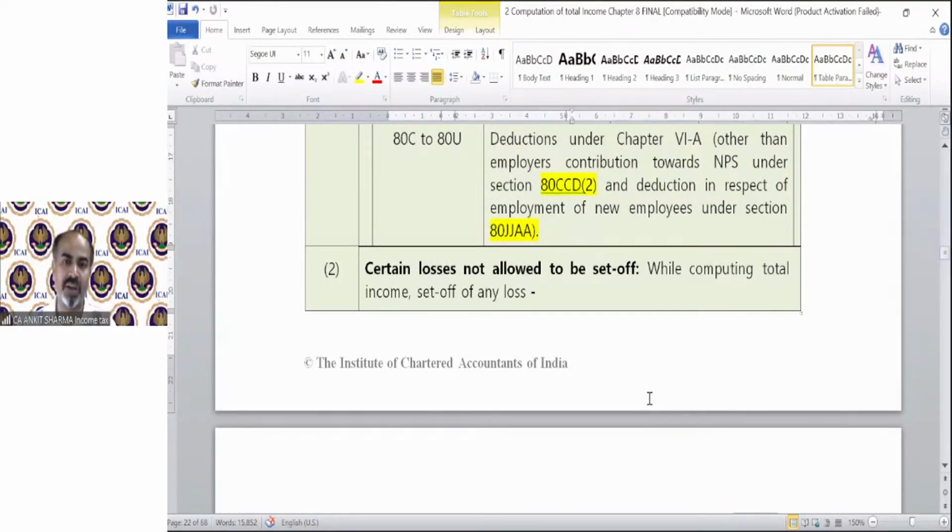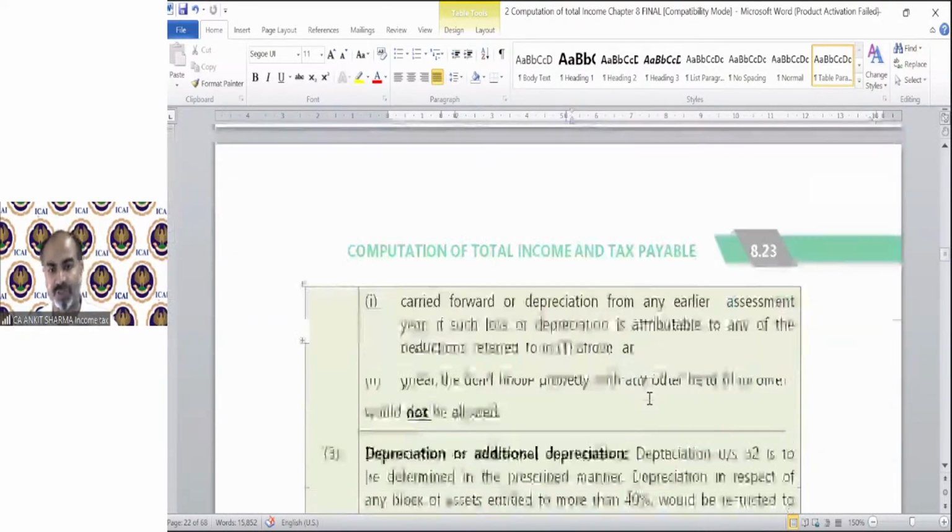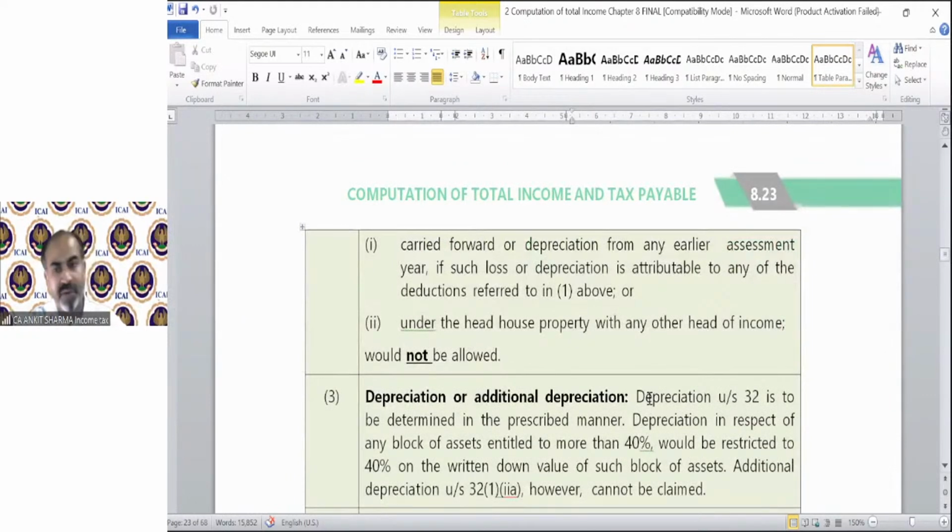While computing total income, set off of any loss carried forward in respect of loss or depreciation from any earlier assessment year is not allowed. You cannot set off loss. You cannot use unabsorbed depreciation also if you want to apply section 115BAC, if such loss or depreciation is attributable to any of the deductions referred to in point one above. If that loss or depreciation is due to the deduction claimed as above, like 35AD, etc., then you cannot claim that loss or depreciation also.